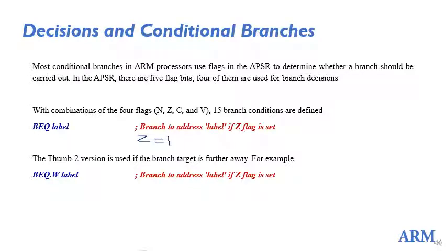Otherwise the Z flag will not be set. If the Z flag is set, then the branch will occur to this label. Or I have the Thumb-2 version: if the branch target is farther away, the Thumb-2 version of the same instruction would look like BEQ.W label. Like this you can form the conditional branching instructions based on the flags.